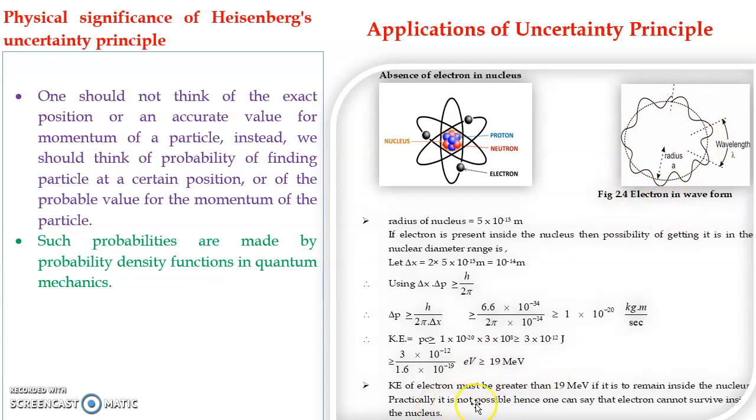But practically it is impossible for the electron to have such energy. So we say that the electron does not exist inside the nucleus, but exists outside the nucleus, which can be seen in this diagram. Here we can say that all these are the proton, neutron, nucleus, and outside there is an electron. Thank you.